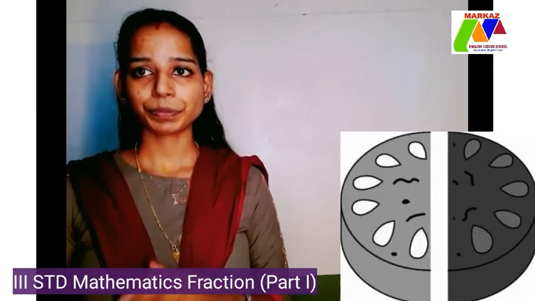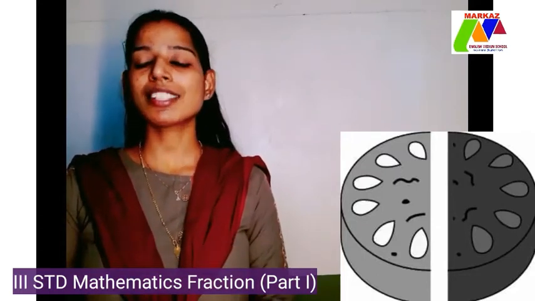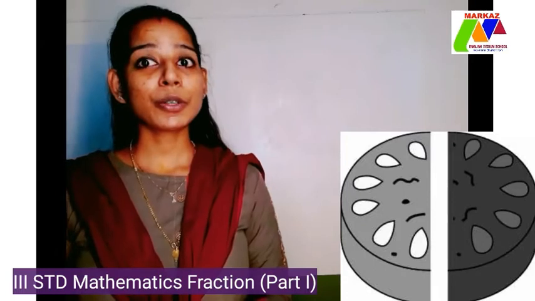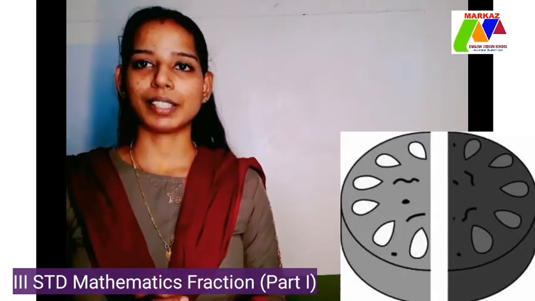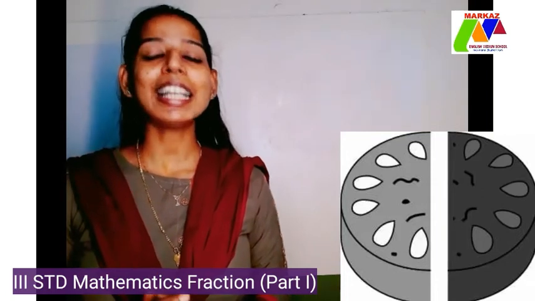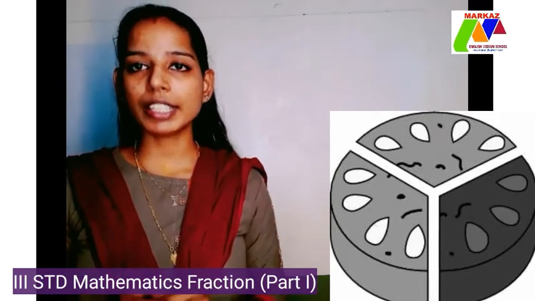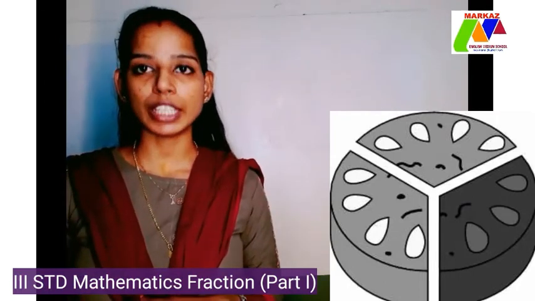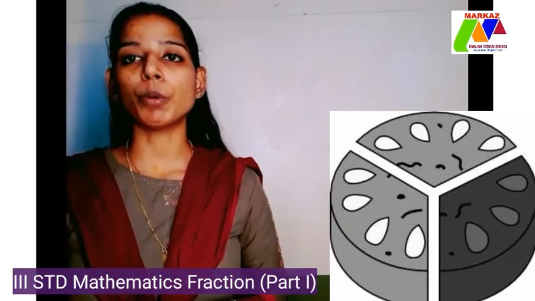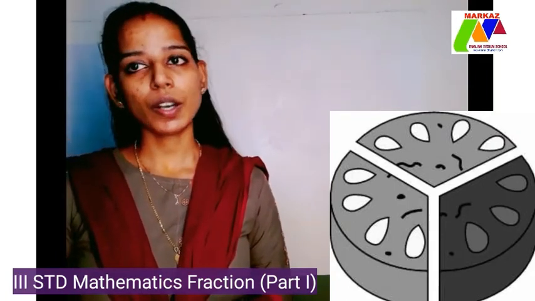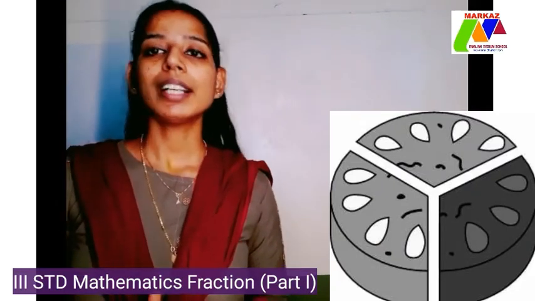Okay, understood? Suddenly my another sister also came to me and asked for one piece of that cake. So what should I do? I have to divide the cake among 3 people. So how should it be written? It should be written as 1/3 because I divided the whole cake into 3 equal parts, each part containing 1/3 portion of the whole cake.